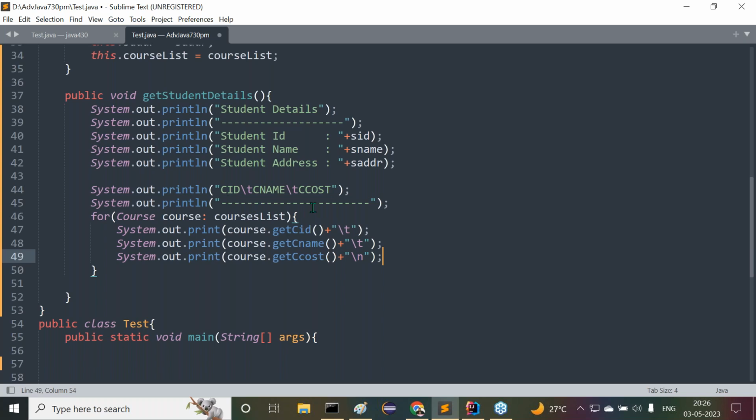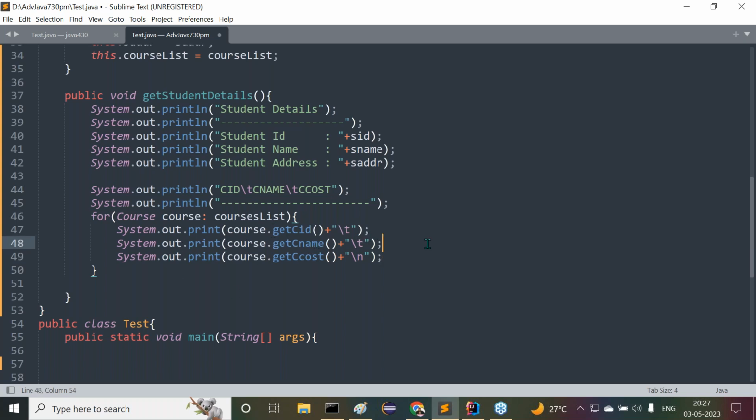After displaying the course cost, that is, after displaying one row of data, I have to bring my cursor to the next line. For that purpose we provided backslash n. Now this is sufficient, and we are able to get the total courses data.